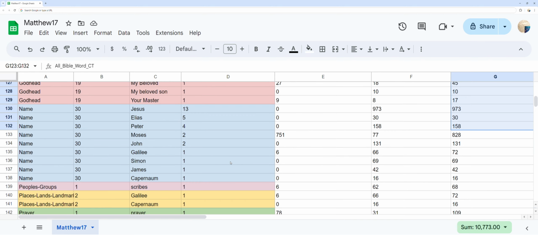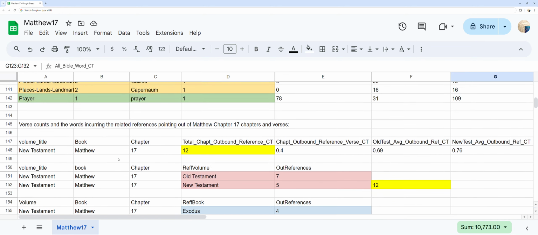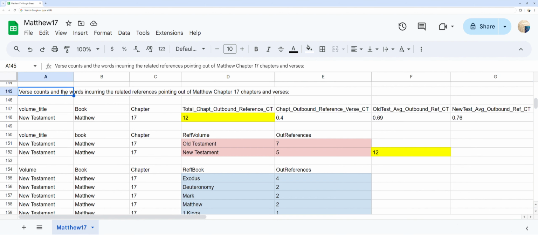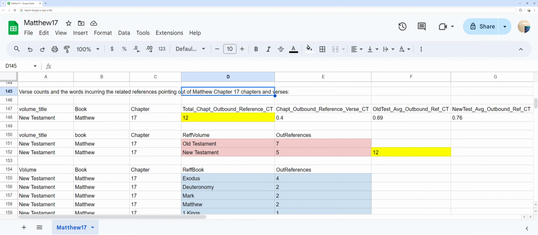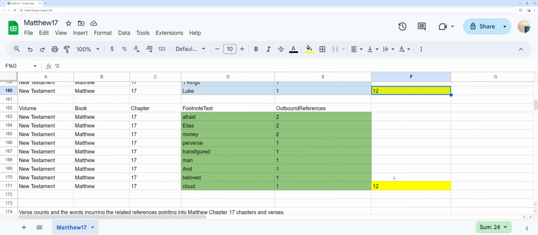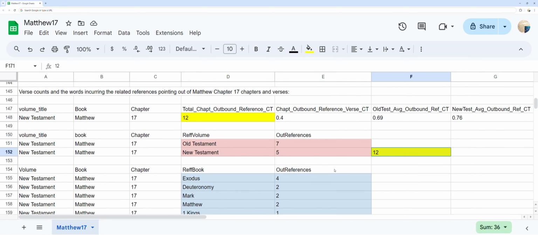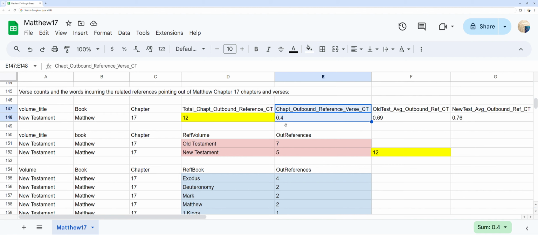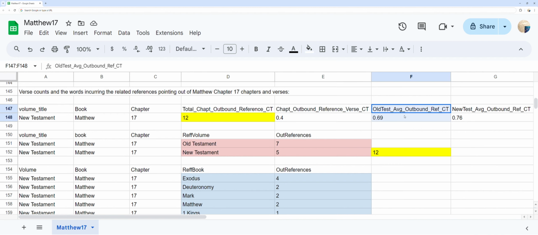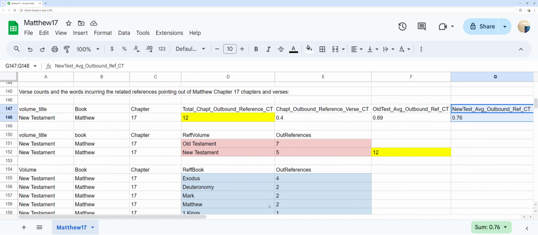Verse counts and the words incurring the related references pointing out of Matthew chapter 17 chapters and verses. You can see in yellow the total outbound references pointing out of Matthew chapter 17 at 12 references, as well as the counts per each verse in Matthew chapter 17 and the average outbound reference per verse at 0.4 per verse, and see the per verse rates for the Old Testament, New Testament, and both to the right for comparison.